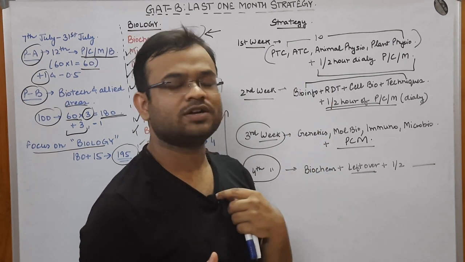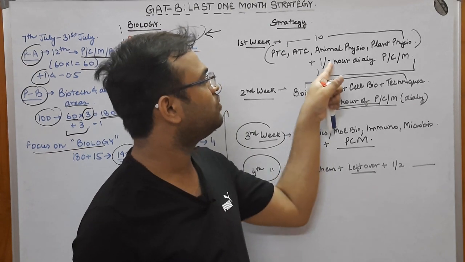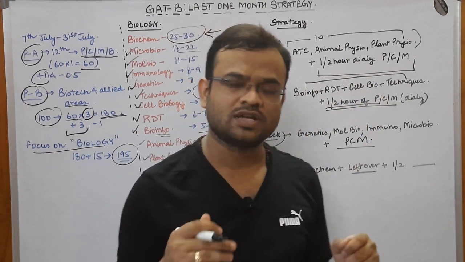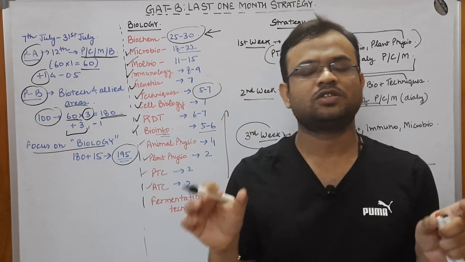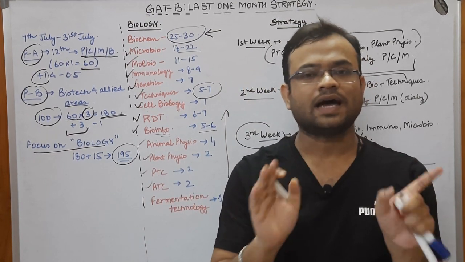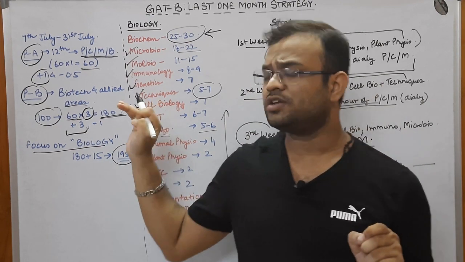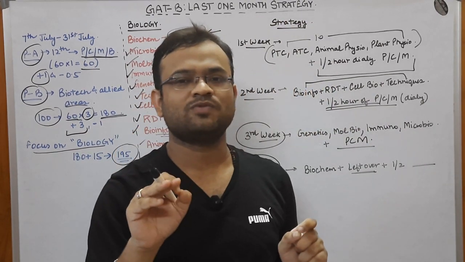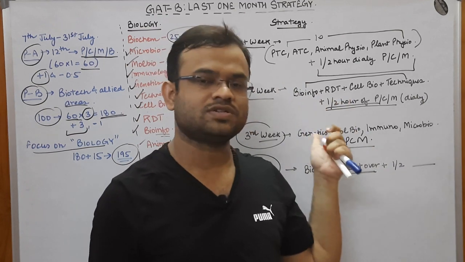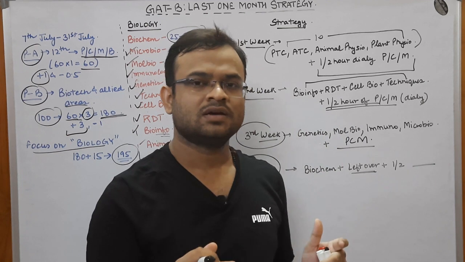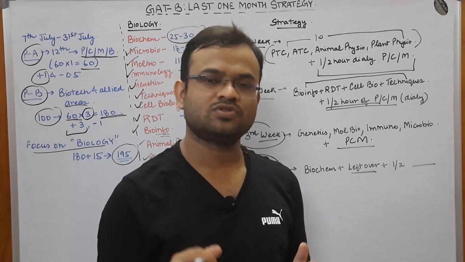Again, you can go to the animal tissue culture. Then you can move to the plant physiology, animal physiology. You can do the same thing. Practice a little bit of questions so that you can get an idea about the pattern of questions. I'm sure that you won't face any problems with the time, because GATB questions are very superficial. If you know the answer, if you know the basics, you can do it easily. That won't pose any difficulties.